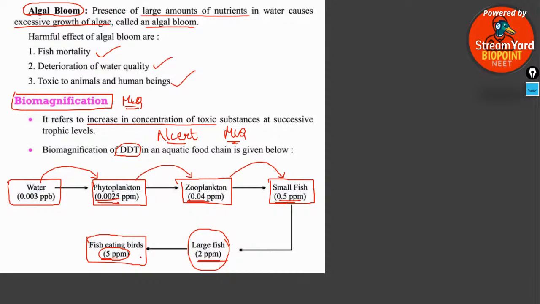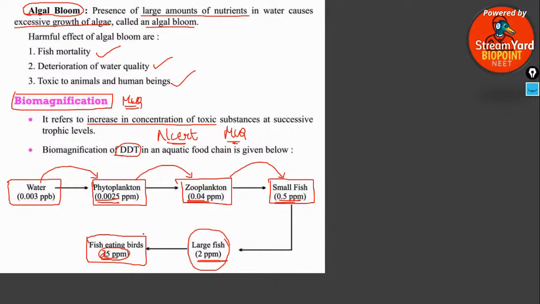Actually, I think in your NCERT it is 25. 25, right? Just to make sure, Calvin, please have a check on that. Please check in the NCERT if it is for the fish-eating birds.